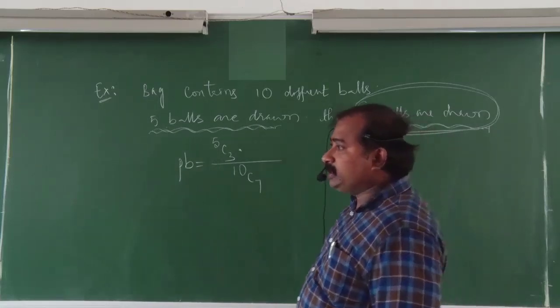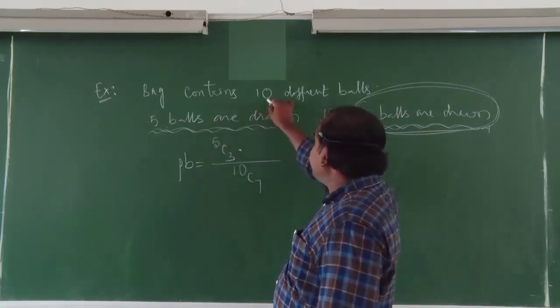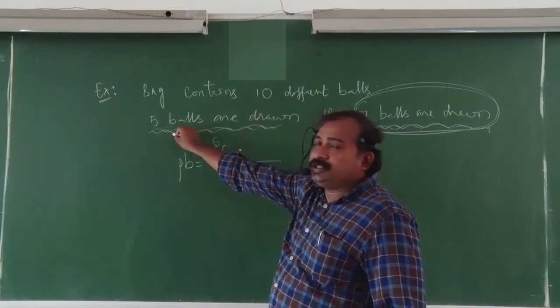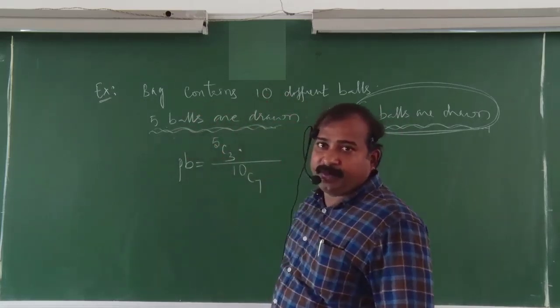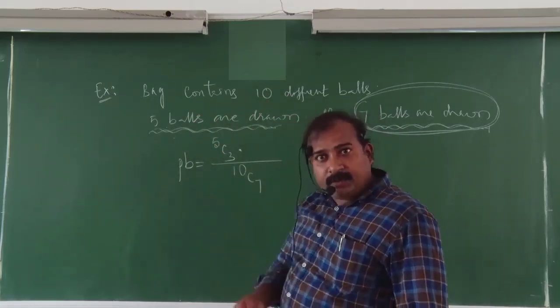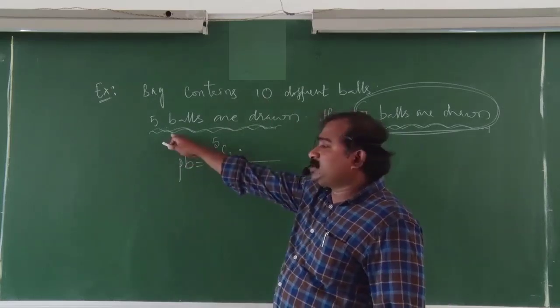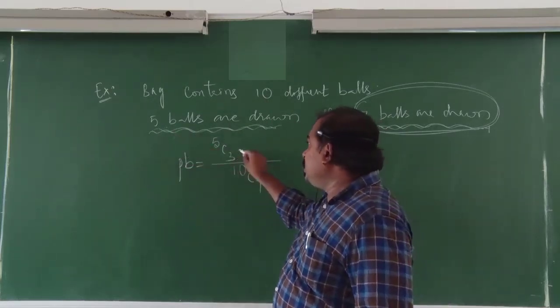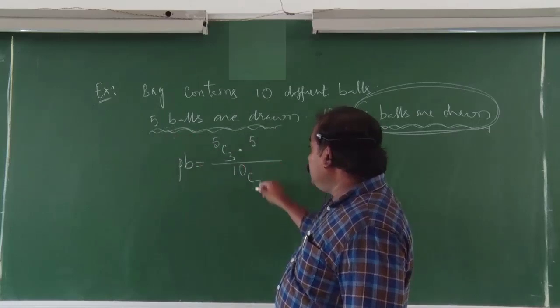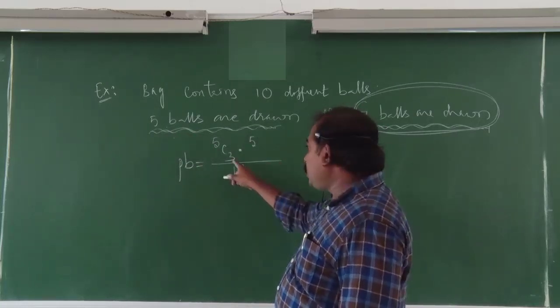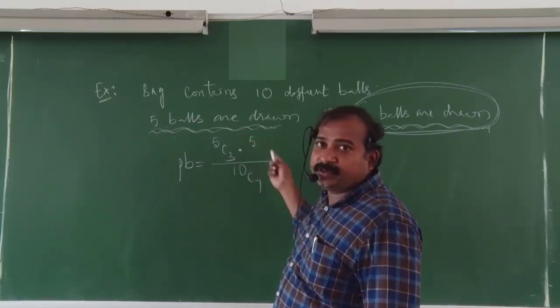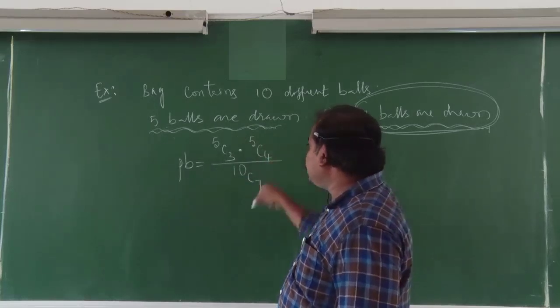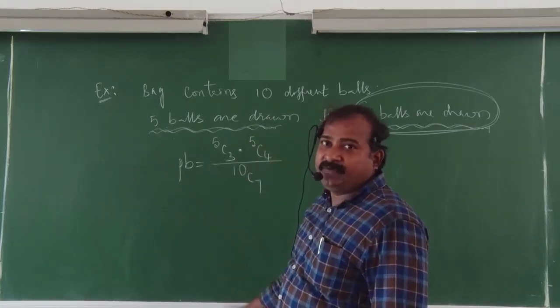3 in common means, for example, you can divide these 10 balls like this: first draw 5 balls, and the next 5 balls remain. To get 3 balls in common, out of the first draw of 5 balls, you can select 3. Then from the remaining 5 balls, you select the other 4, since you are selecting 7 only. Already 3 are selected, and the rest will be different. So here it is 5C4. Then simplify, you will get the answer.